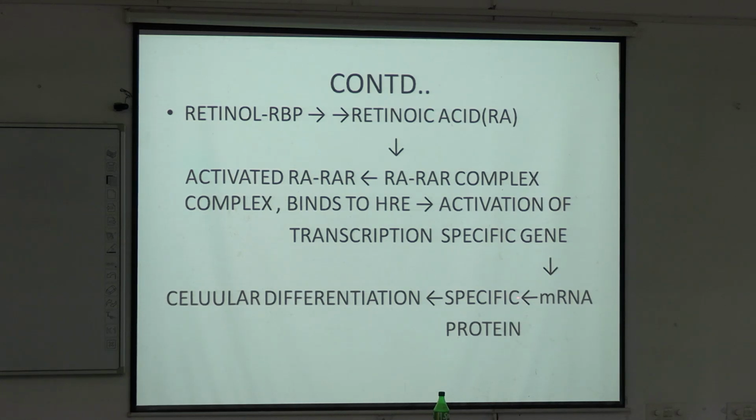After transcription there is production of mRNA. Through the transcription process there is production of mRNA, and this mRNA produces specific proteins by the translation process, and this mediates cellular differentiation or the biological activity which vitamin A produces in different tissues, okay.